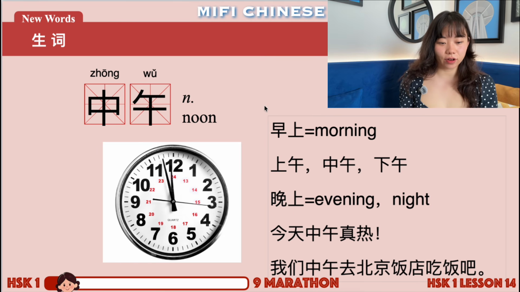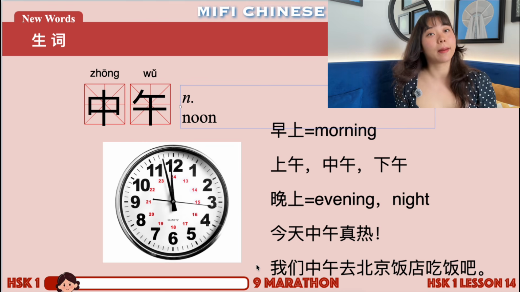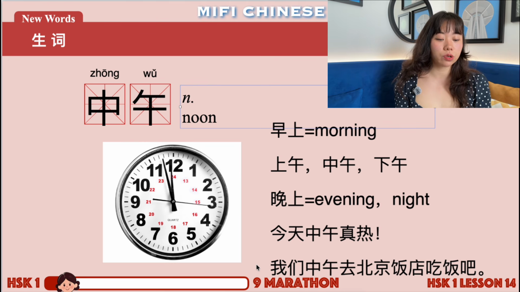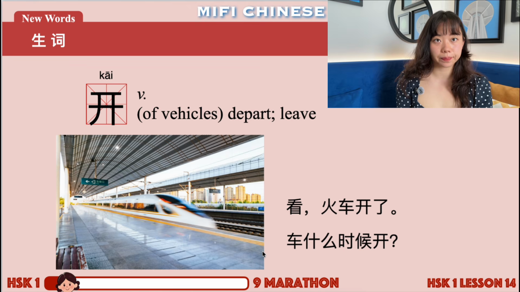Okay, good. For example, 今天中午真热. 热, remember, 热. It means hot, right? So the noon of today is very hot. 真热 is very hot. And then 我们中午去北京饭店吃饭吧。Let's go to 北京饭店 to have a meal at noon. Right? At noon. Okay. Next word.